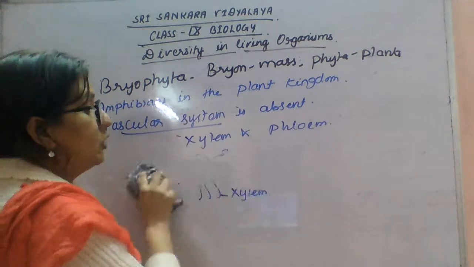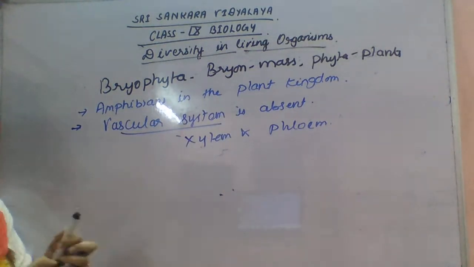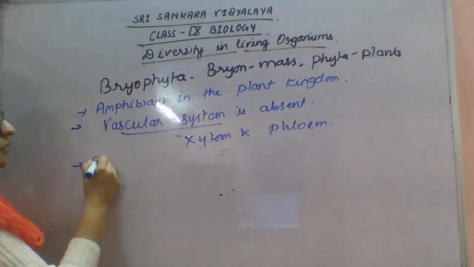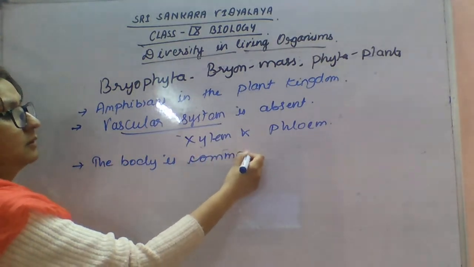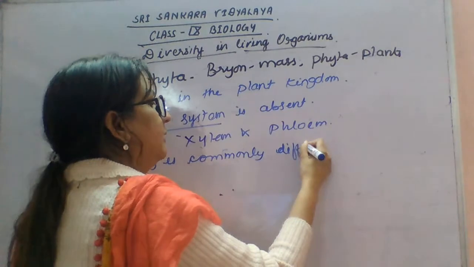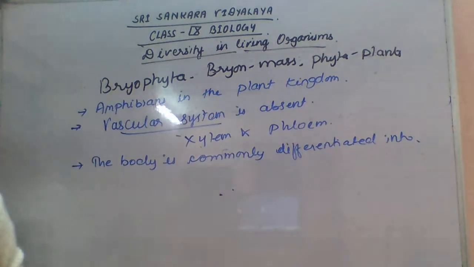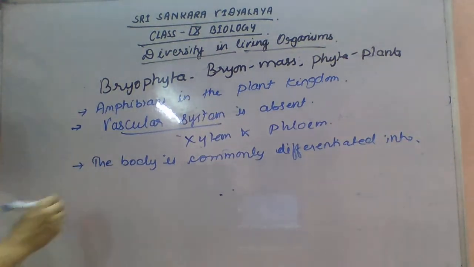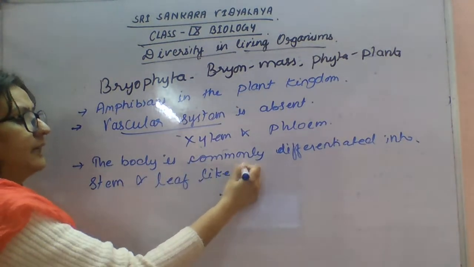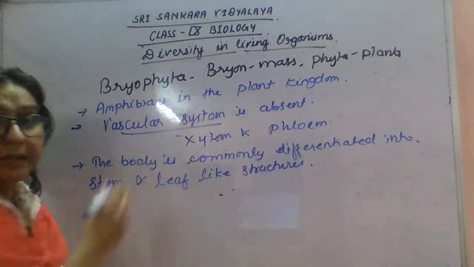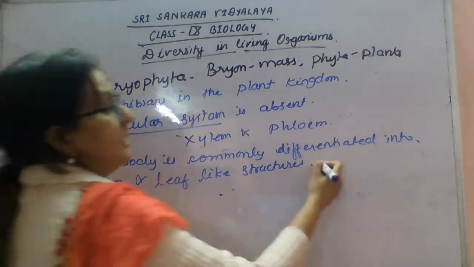Okay, clear? So next, students, the next point: the body is commonly differentiated into stem and leaf like structures.